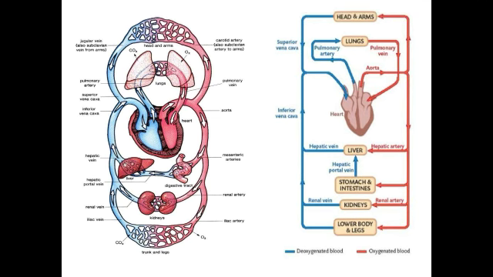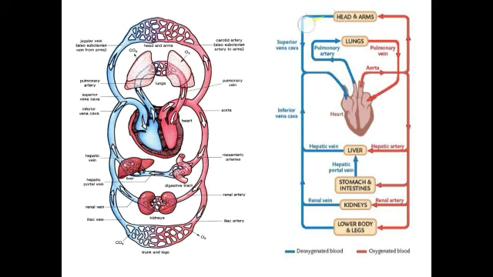After it enters into all parts of the body, with the help of the capillaries present here, it again enters into the small veins, called the renal vein, here the hepatic vein, and these veins join and form the inferior vena cava.